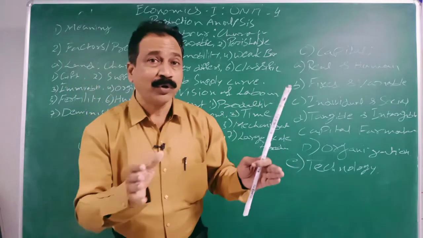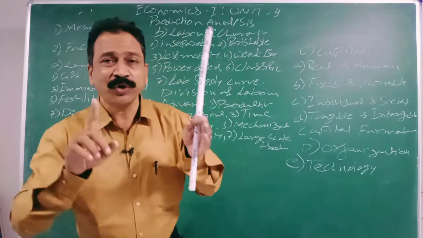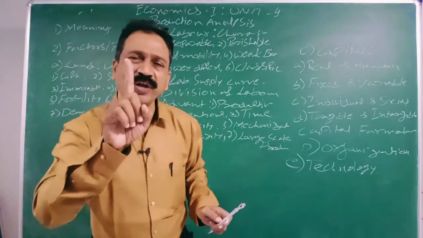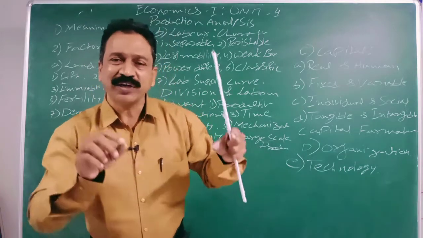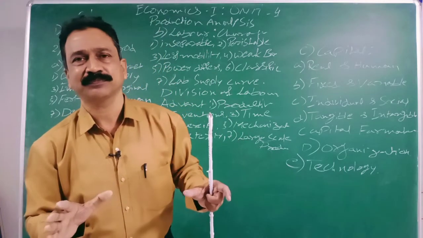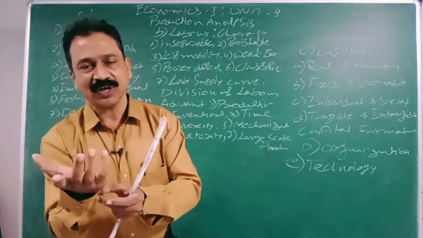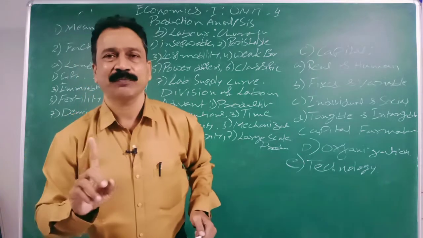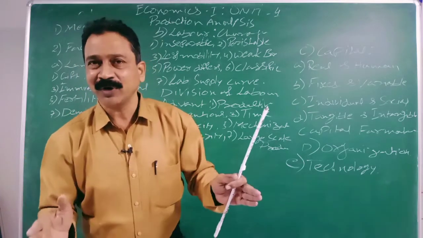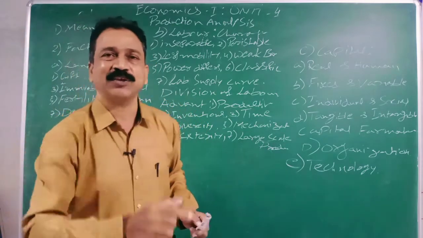If 10 people sit together and if one person is going to stitch a total shirt, he can stitch only one shirt a day. Means 10 people working can stitch only 10 shirts in a day. If they have to stitch one shirt totally, curves, hands, collar, everything, then he can stitch only one shirt a day. But by division of labor, these 10 people can stitch more than 50 shirts in a day.